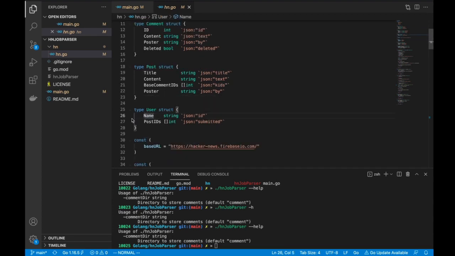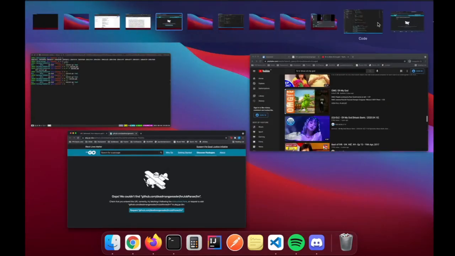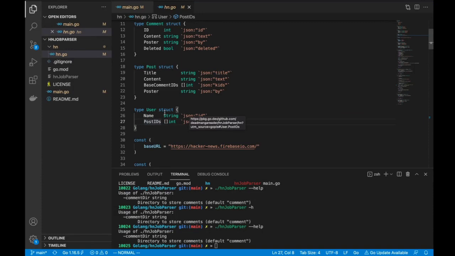Go allows you to basically, this is the struct declaration, right? You're just taking a bunch of fields and capturing them, encapsulating them inside a structure. One of the things that you can do with structures is assign them tags, right? And these tags can be used by packages to figure out the mapping of fields.